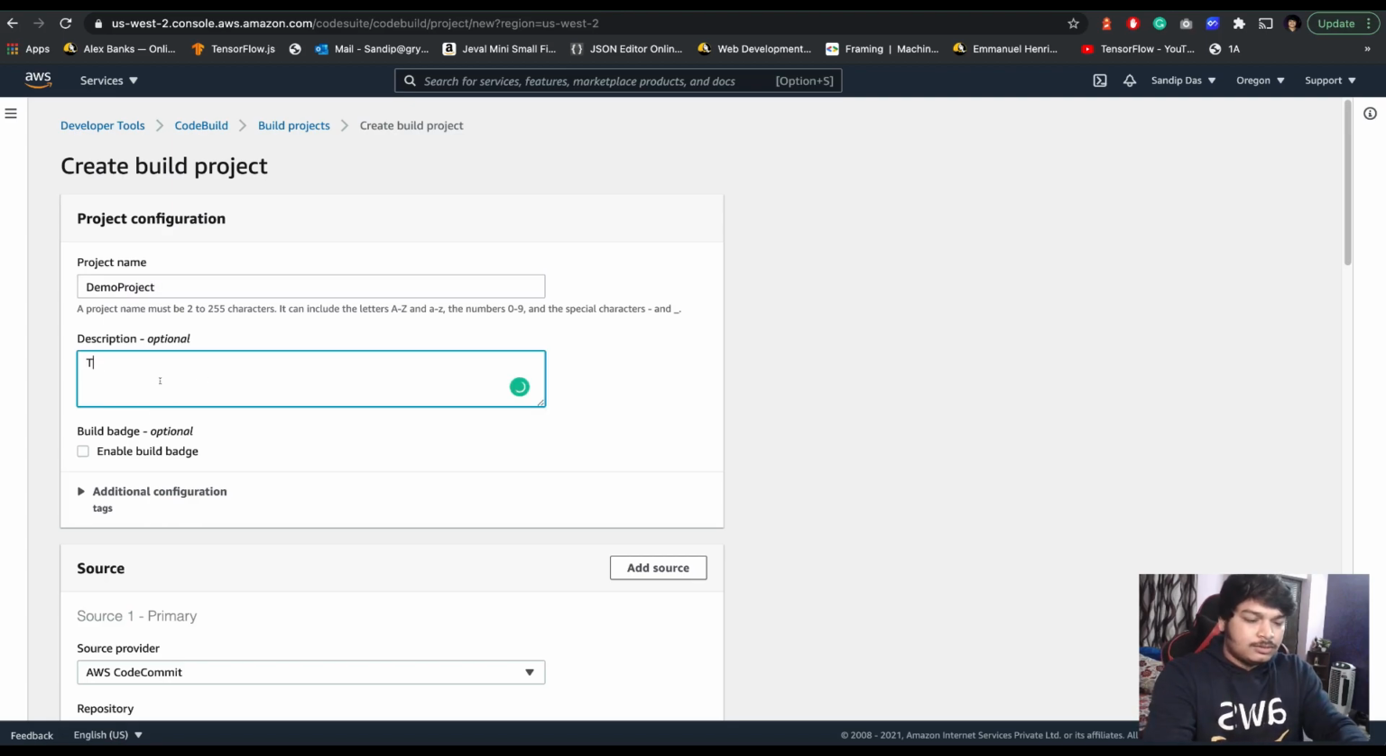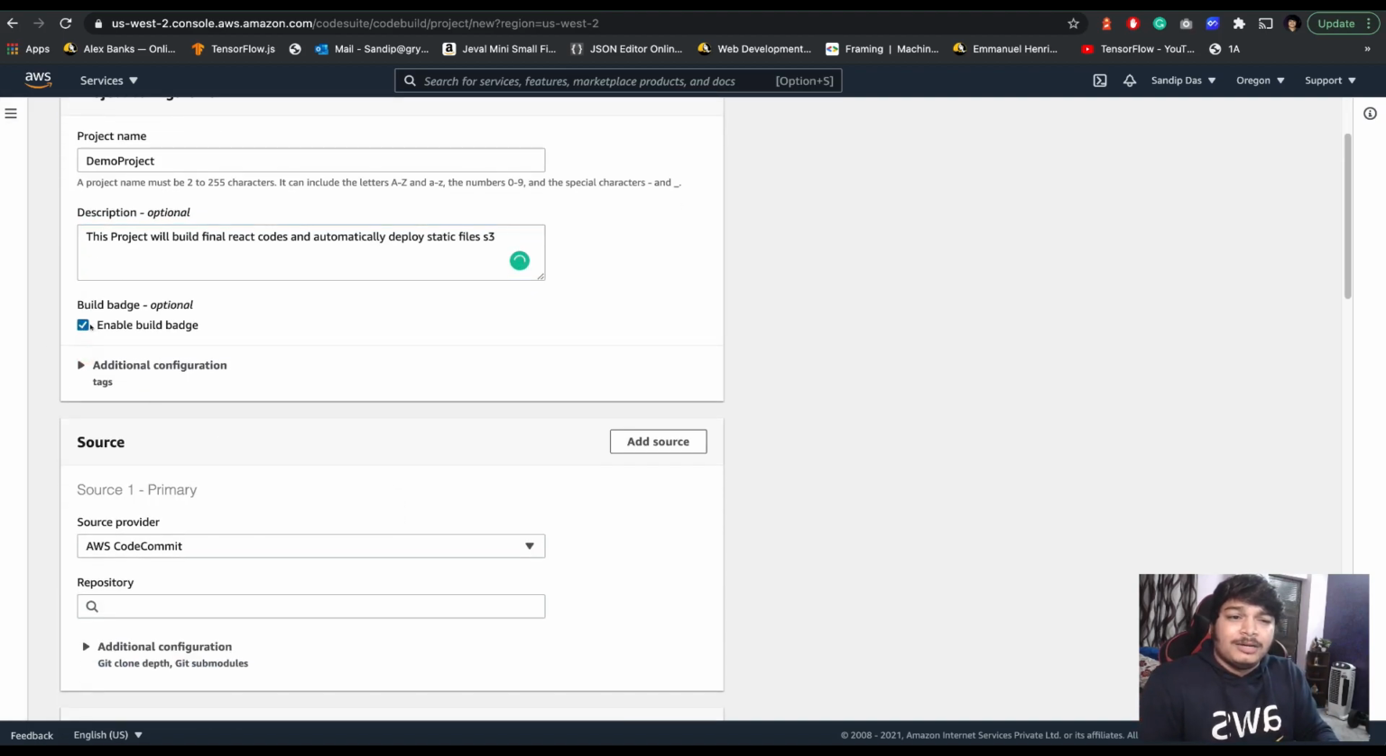What this project does is automatically build the final React code and automatically deploy the static files to S3. Okay, that's what it does.